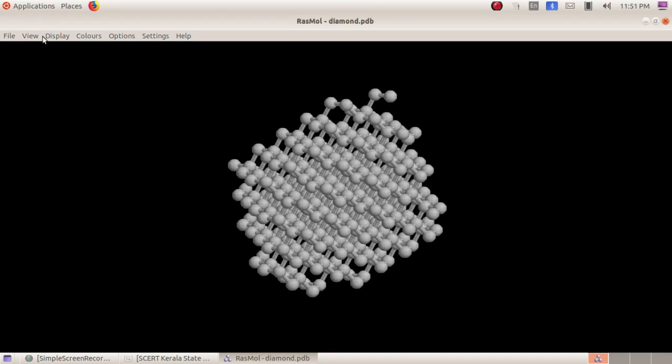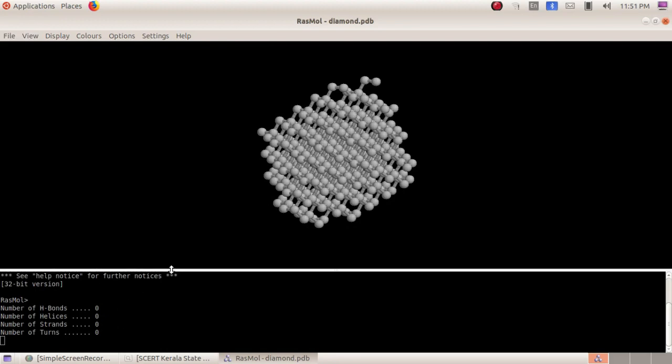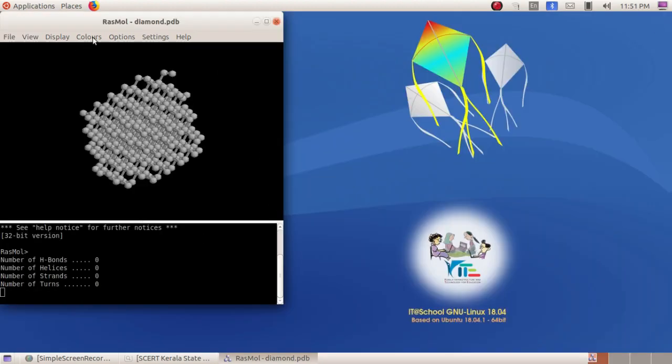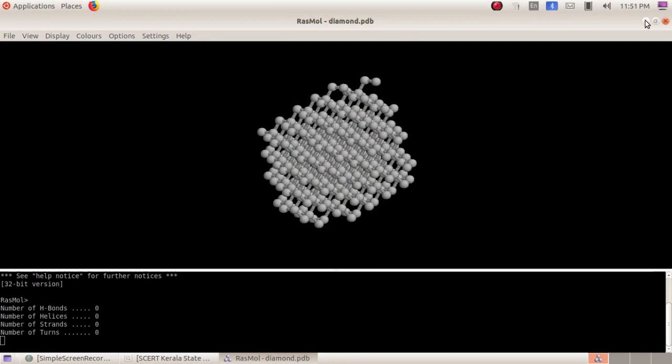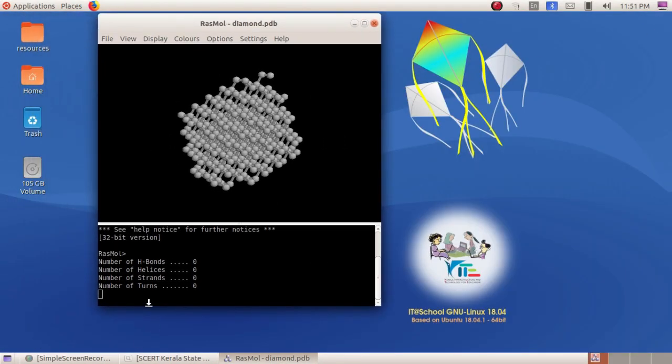If you need to display the contents or the details, go to View, and here it is command prompt. Just type select carbon.